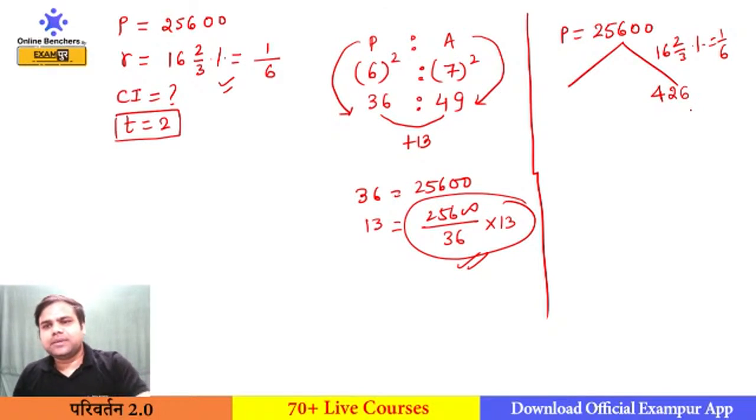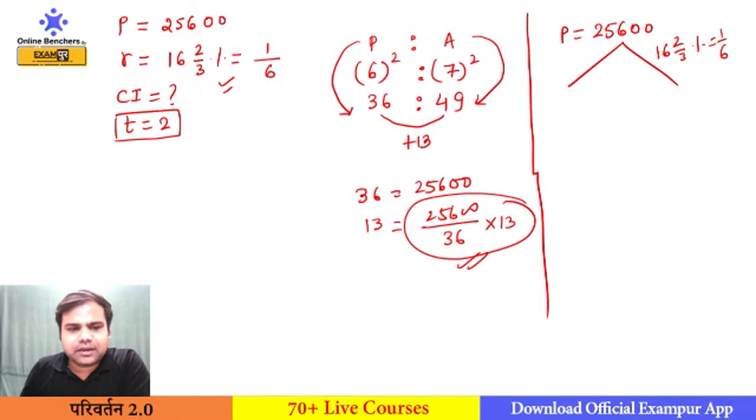It is not being cancelled out, but whatever, it is an example. So I will calculate 1 by 6 of 25600 here. For the first year it will be this much.